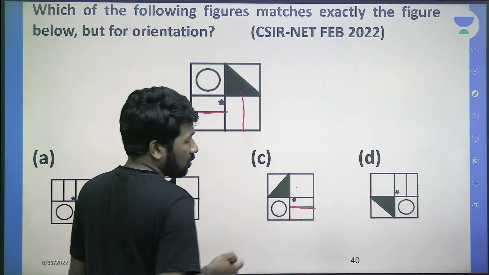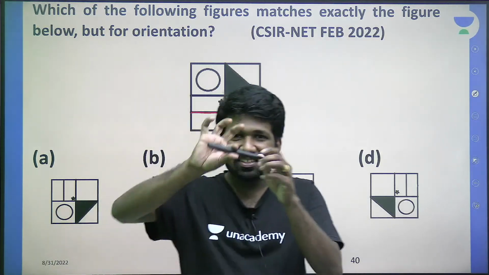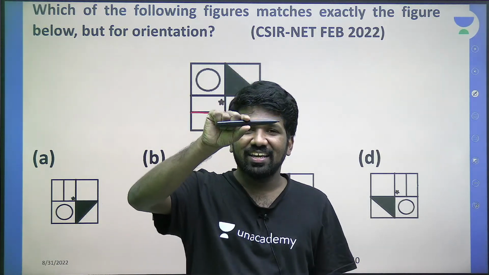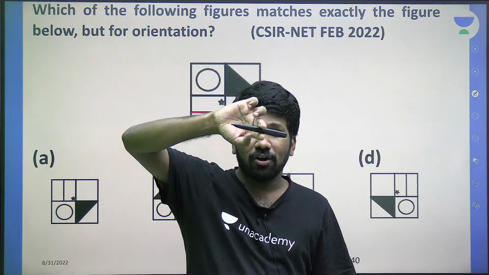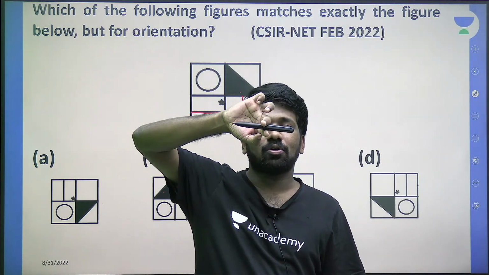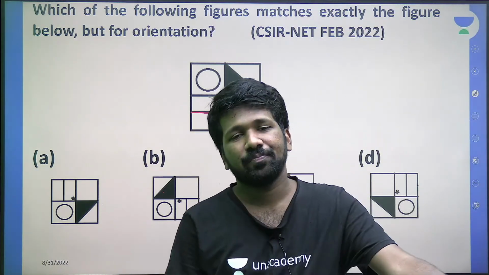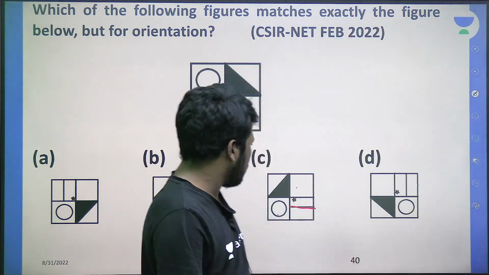It will not be horizontal again. Look at this. If this is the horizontal line, if you rotate 90 degrees, it will be like this, now vertical. If you rotate 180 degrees only, it will be horizontal again. Are you understanding that? And that is enough to eliminate option C.